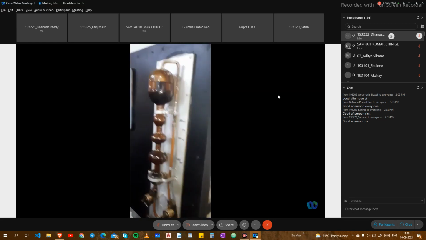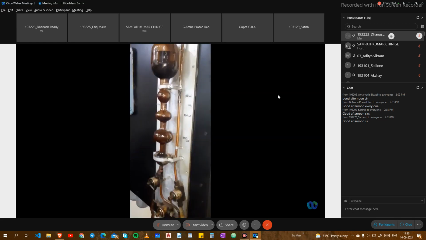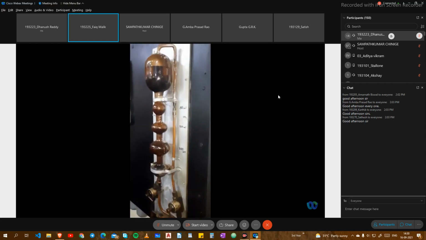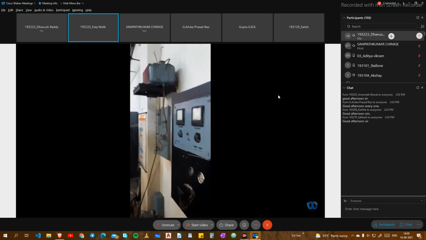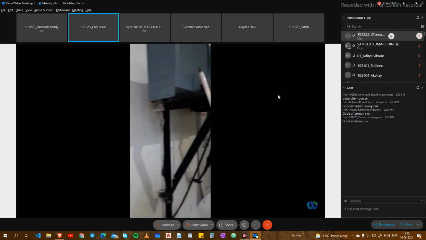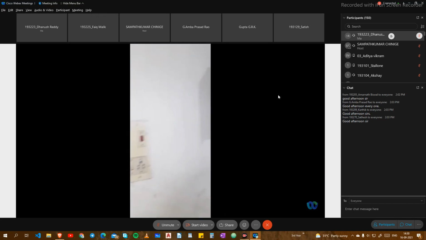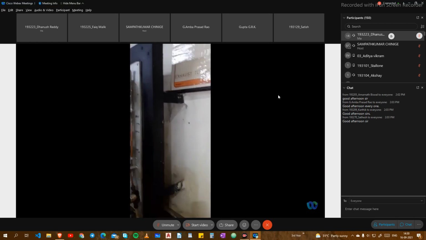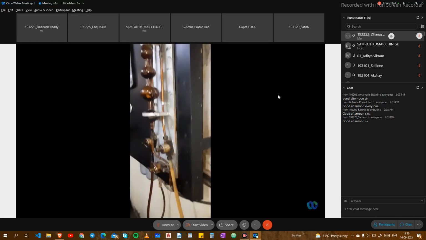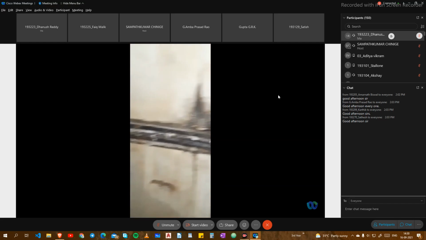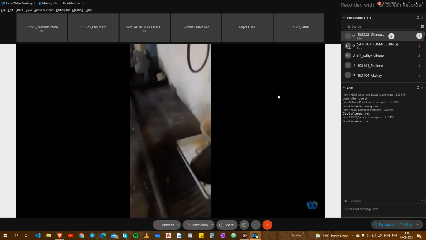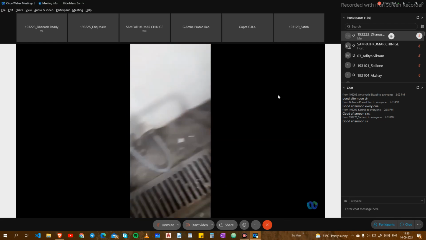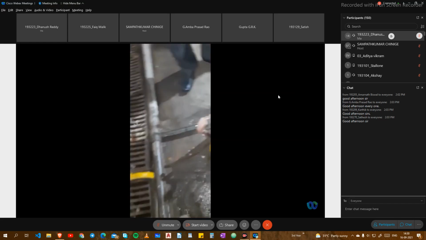Here is the fuel tank. From this fuel tank, the fuel goes to the measuring flow meter. From the flow meter, it comes to the engine through this plastic tubing. Through this plastic tubing, it finally goes to the fuel filter.